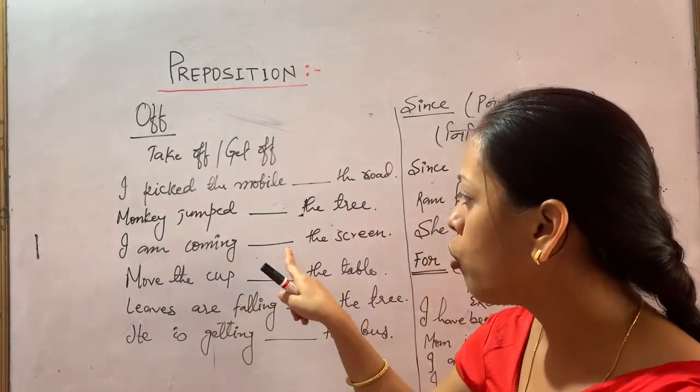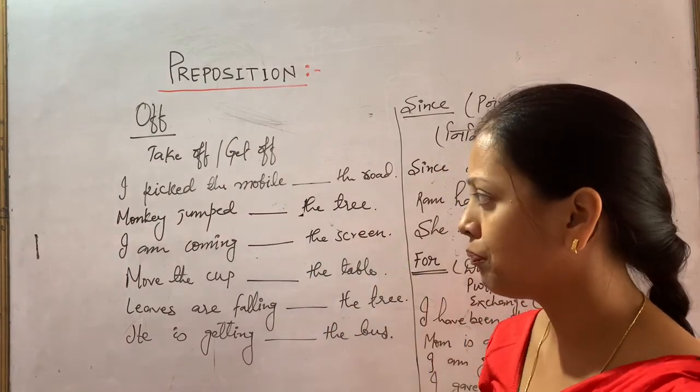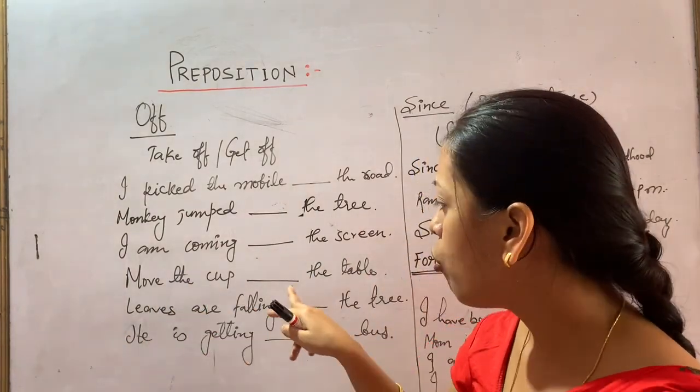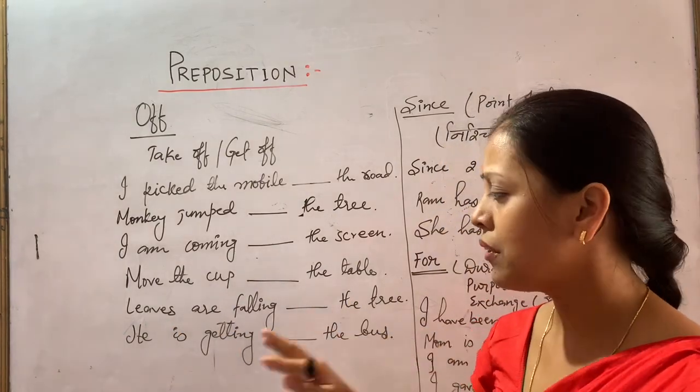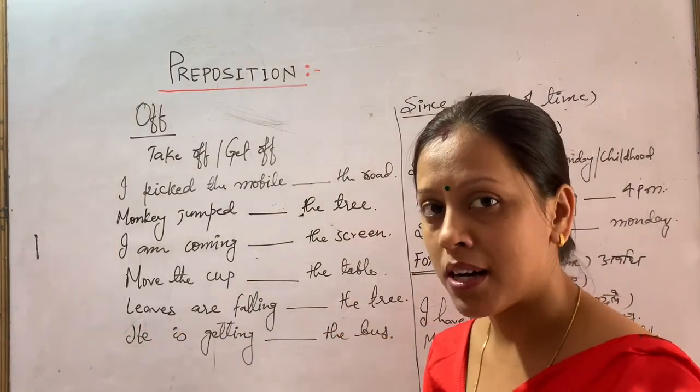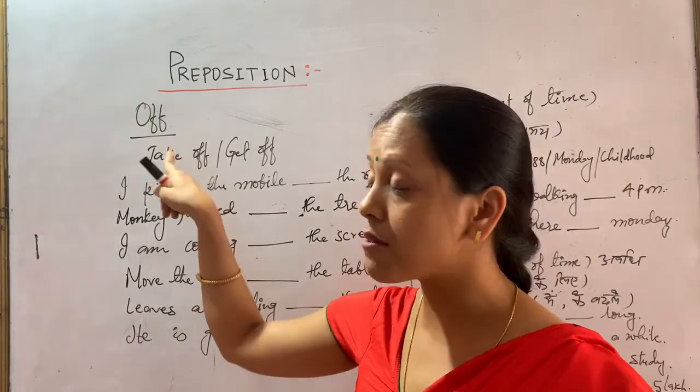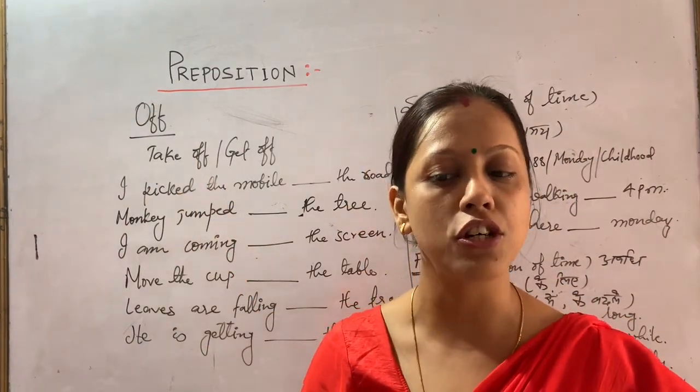"I am coming off the screen." "Move the cup off the table." "Leaves are falling off the tree." "He is getting off the bus." I hope the concept of O-double-F is clear to you.